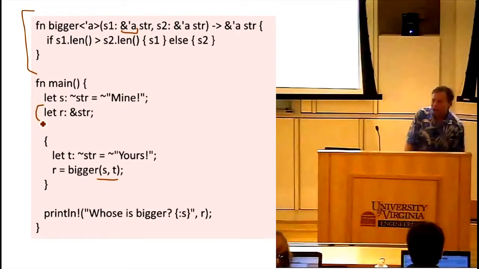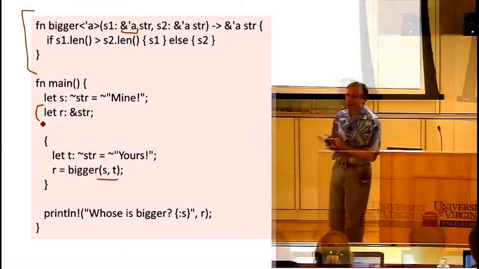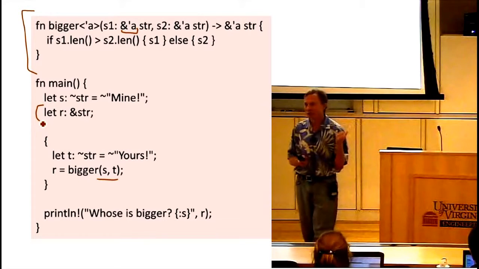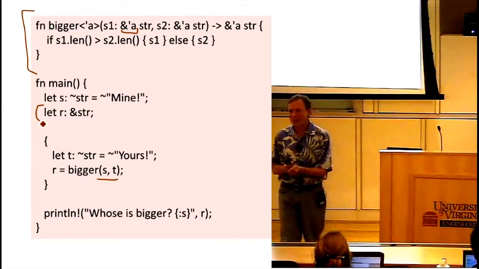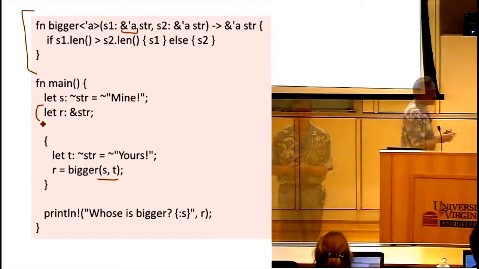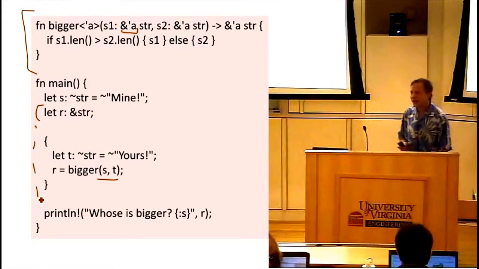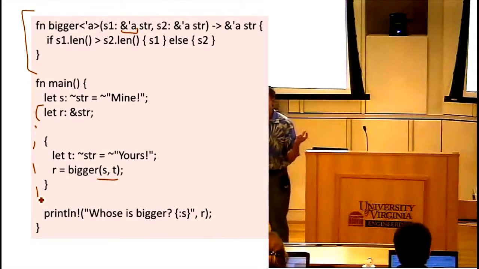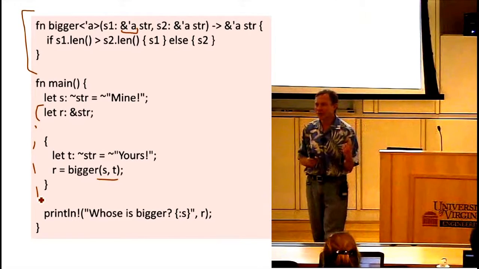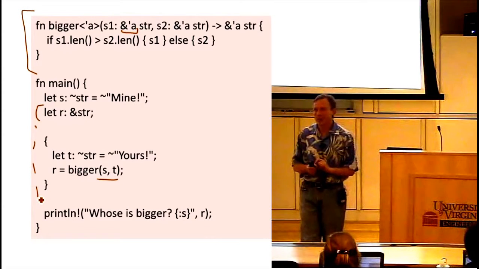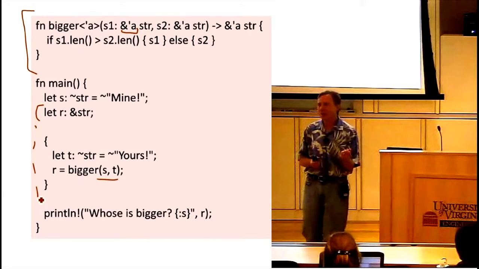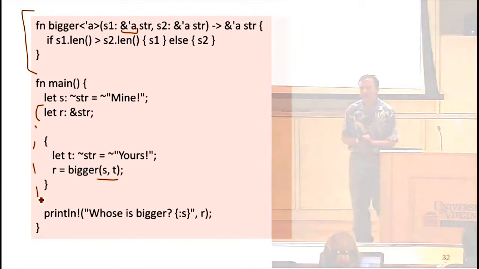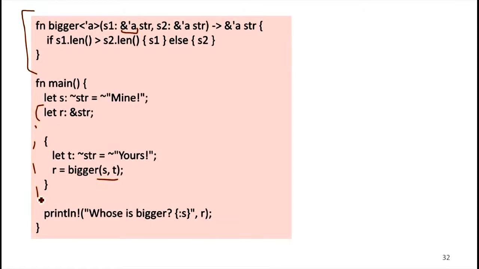It's a good question. So this is perfectly okay, right? I'm declaring R. As long as the Rust compiler can confirm that I never use it before initializing it, there's no need to initialize a variable when we declare it. In this case, since it's very simple straight line code, this is perfectly okay. Usually you want to initialize variables when you introduce them. But there are cases where you might have two branches of an if and you want to assign it on both branches. You don't want to make it a mutable variable. You want to declare it once outside those two branches. So there are certainly cases where it's sensible to do this. This is not sensible code. This is definitely toy code to try to make a contrived example.